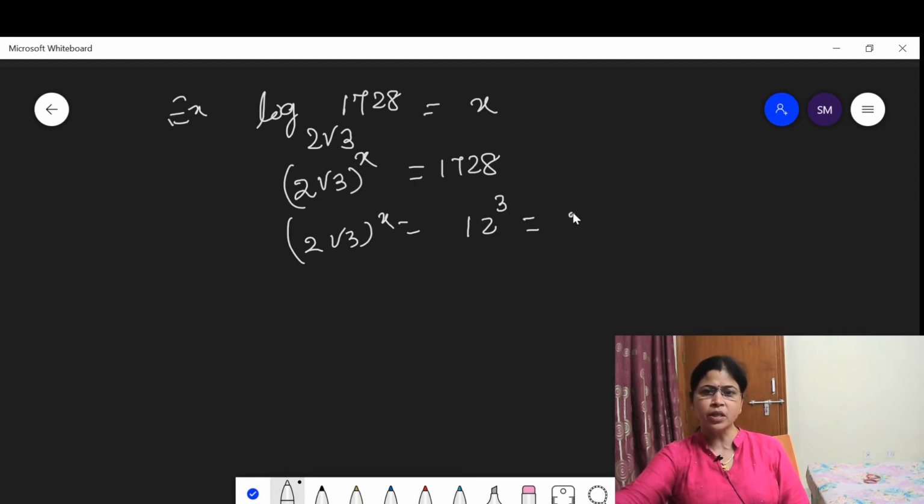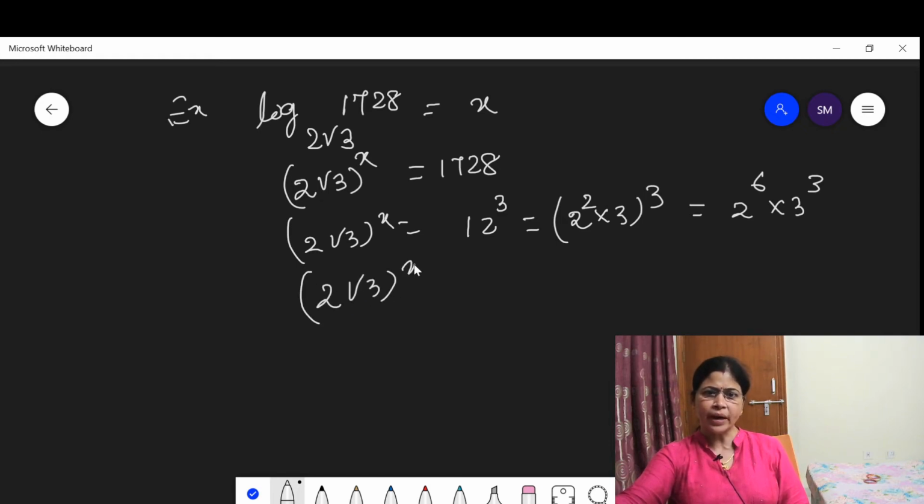12 can be written as 2 square into 3, so 12 cubed is equal to 2 to the power 6 into 3 to the power 3. The left side is 2 root 3 to the power x.